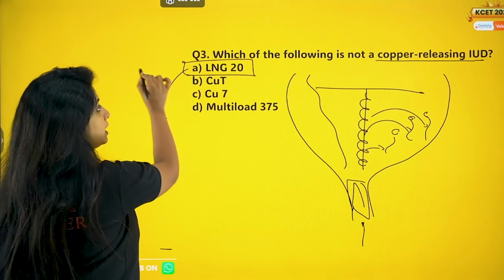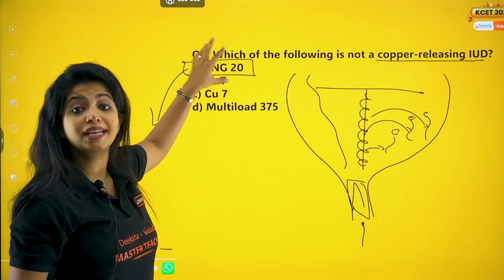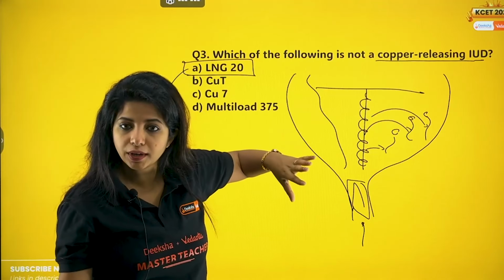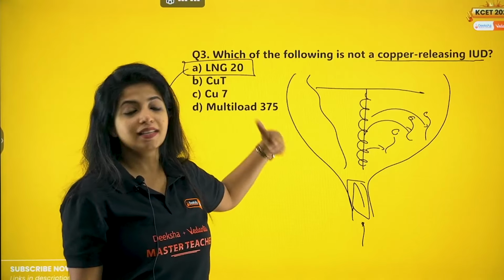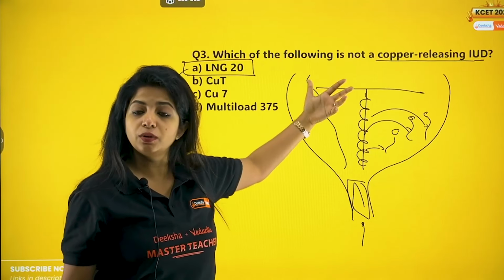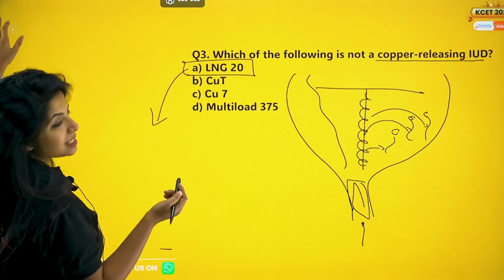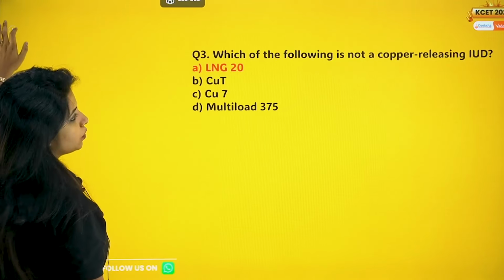So LNG20 is your answer. It is a hormone releasing IUD. You have multiple types of IUD. One is non-medicated IUD that does not release anything. The second one is copper releasing IUD. The third one is what? The third one is hormone releasing IUDs. So LNG20 is your answer.